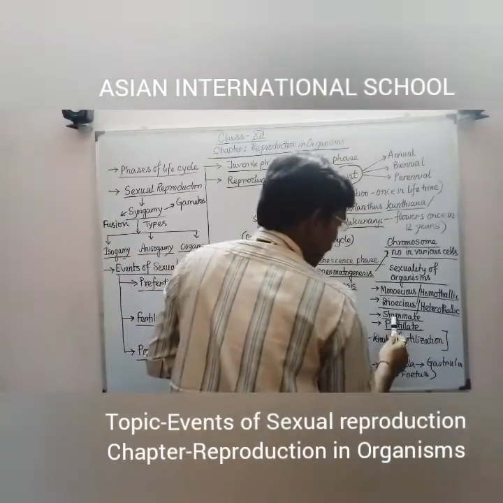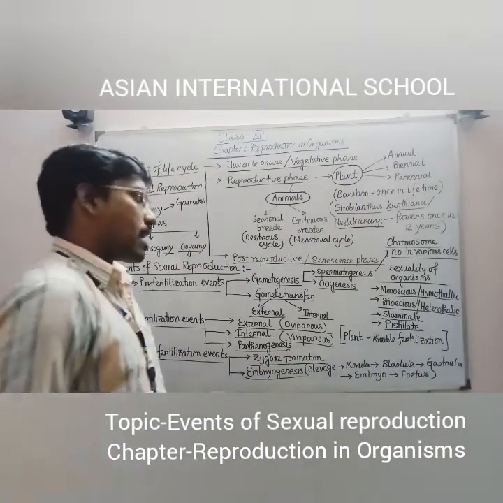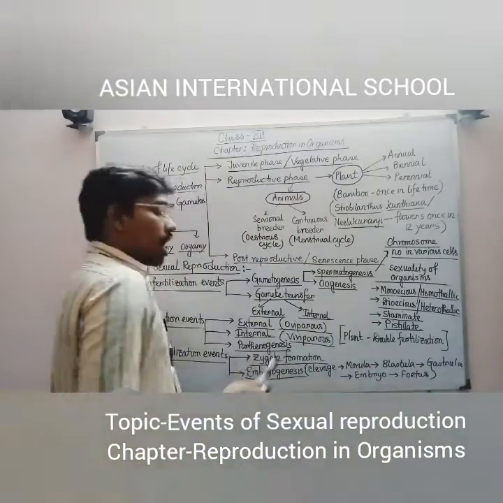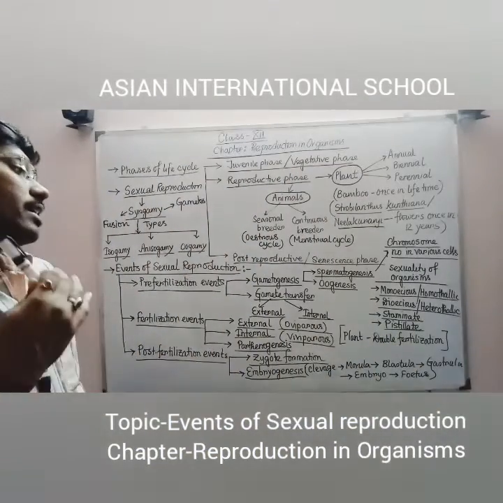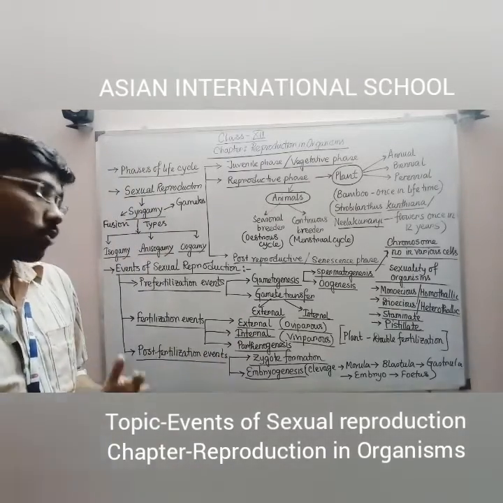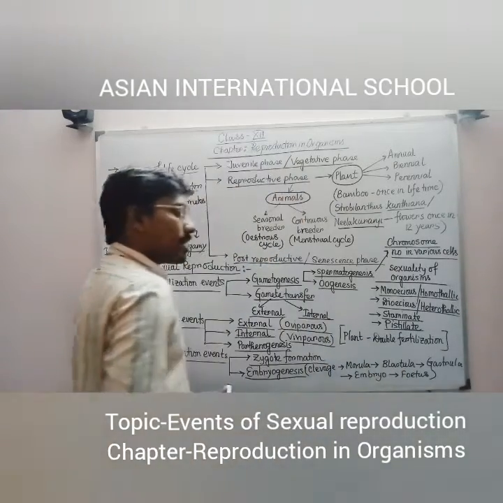Next, in case of plants specifically, if the stamen or the male reproductive part is present, then those kinds of plants are commonly known as staminate. And if in any plant only the female part or female reproductive organs are present, then those specific plants are commonly known as pistillate.